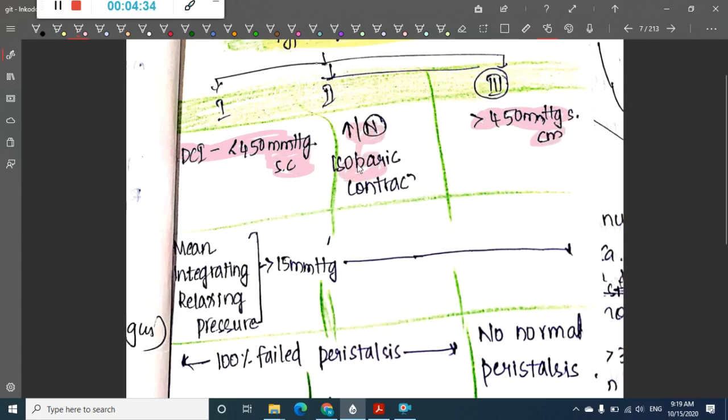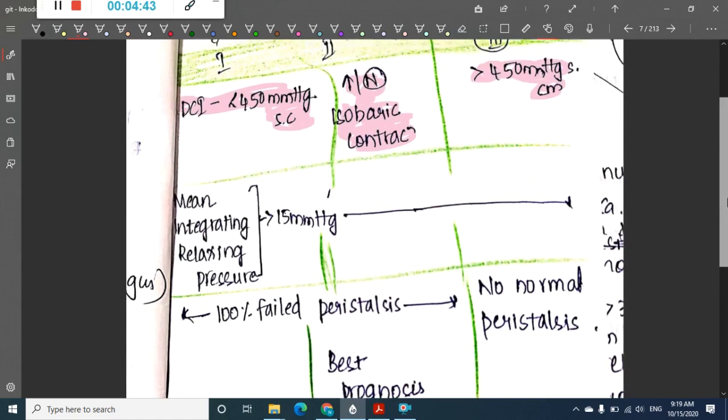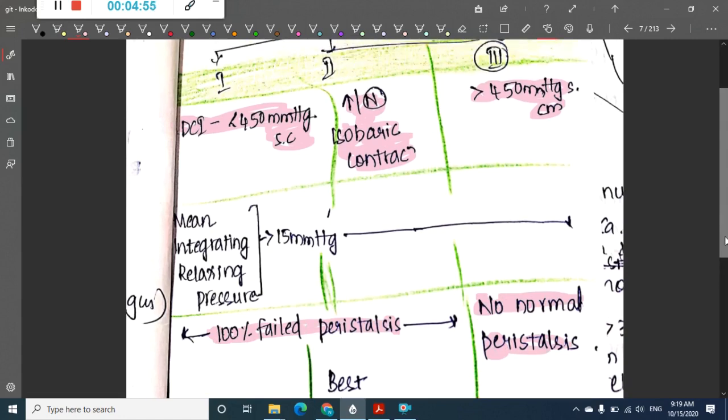The mean integrated relaxation pressure is common in all of these, that is, more than 15 mmHg. In type 1 and type 2 there is 100% failed peristalsis, whereas in type 3 there is no normal peristalsis.